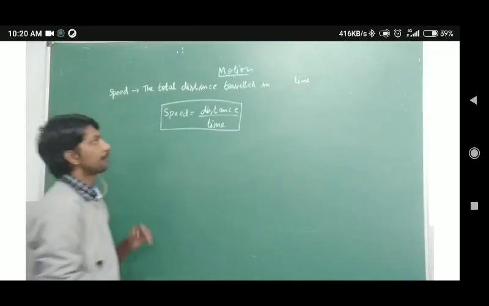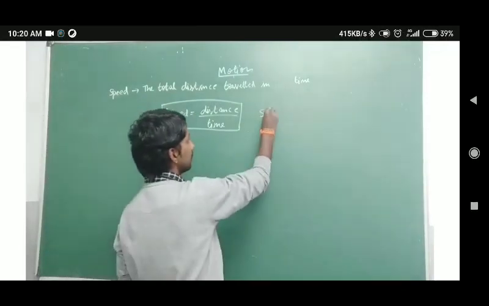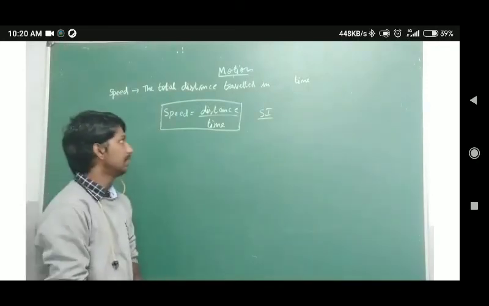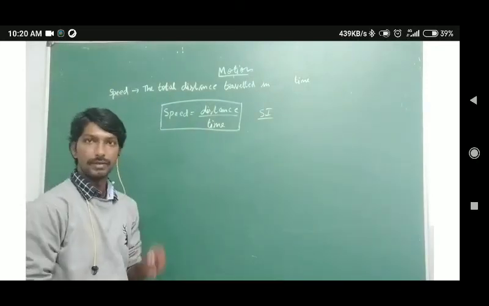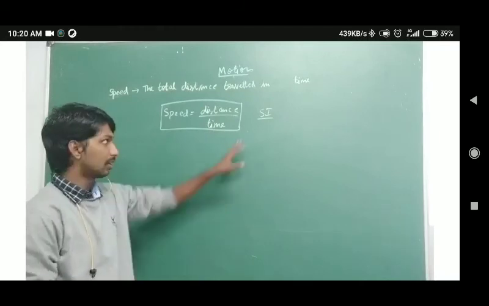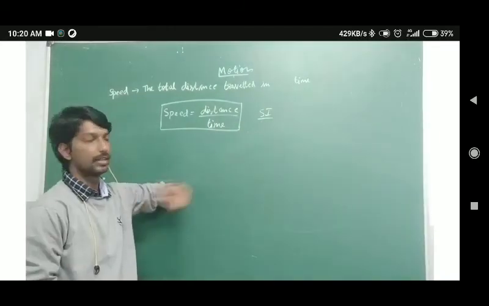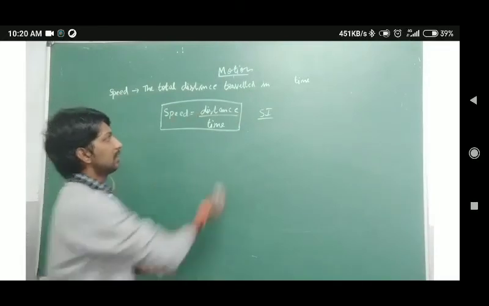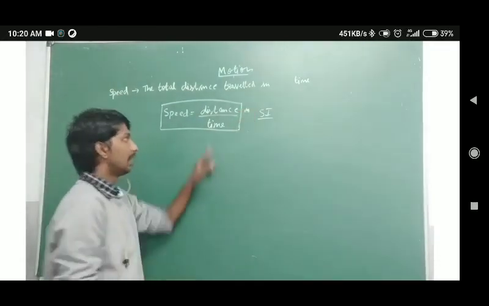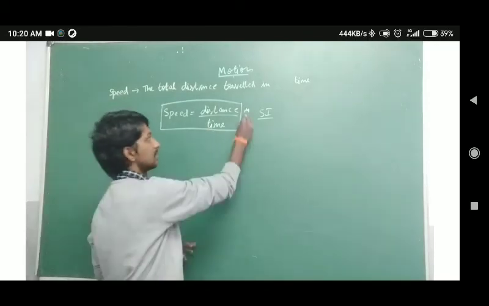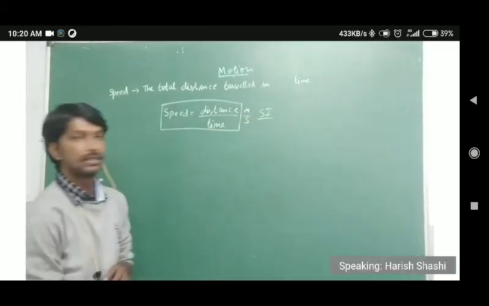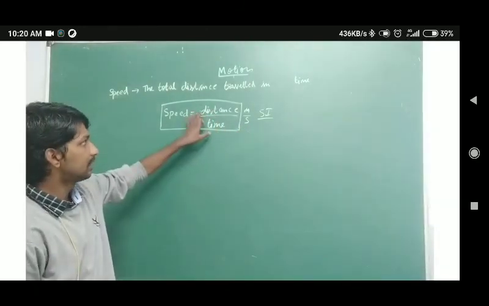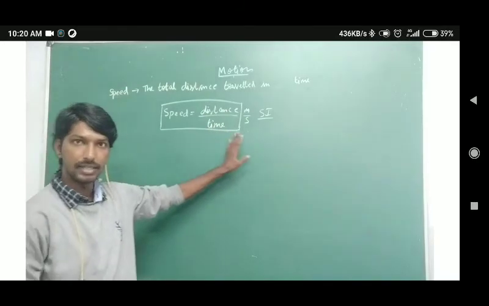Now, what will be the unit, or SI unit? Usually, distance is measured in meters. According to the SI system, you will measure the distance in meters and time in seconds.